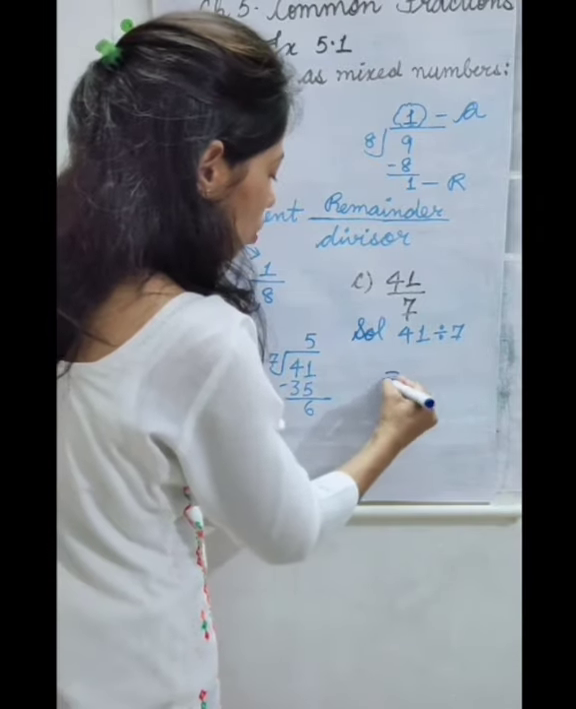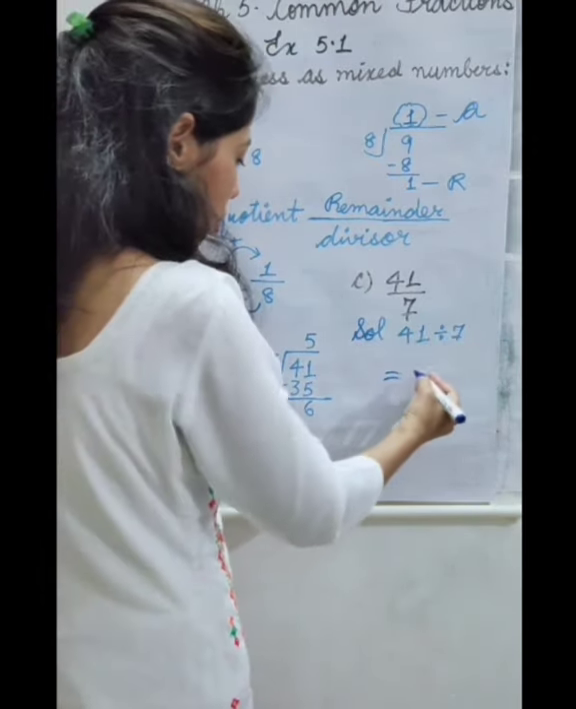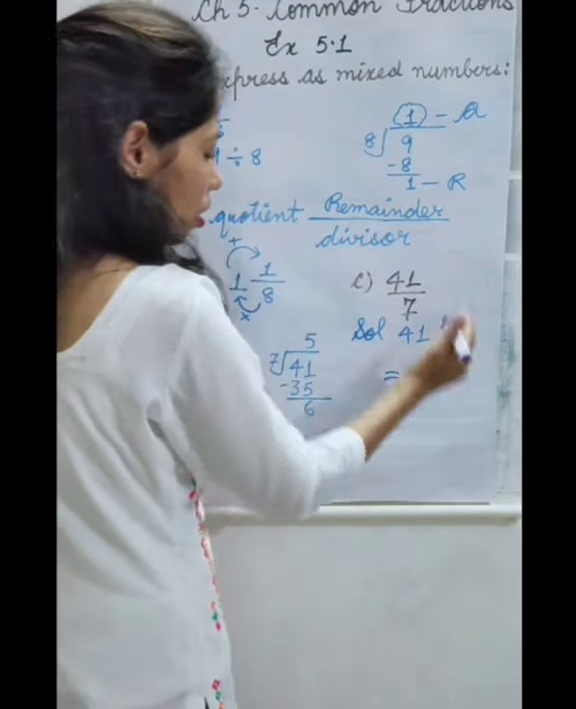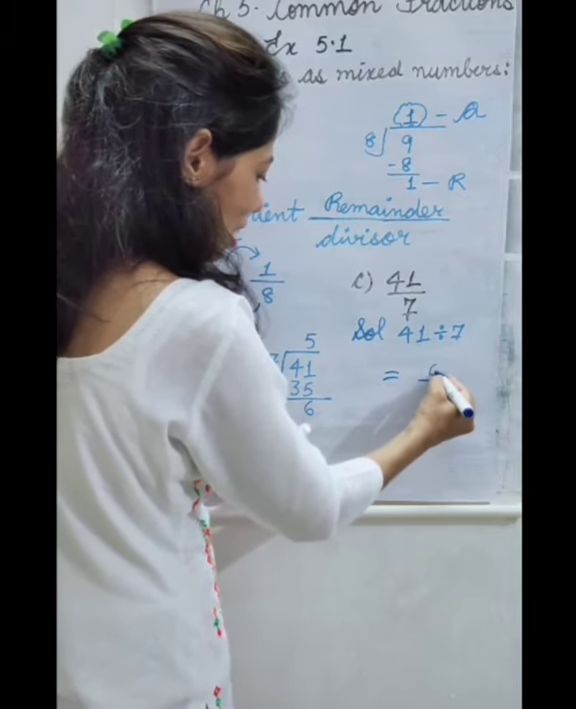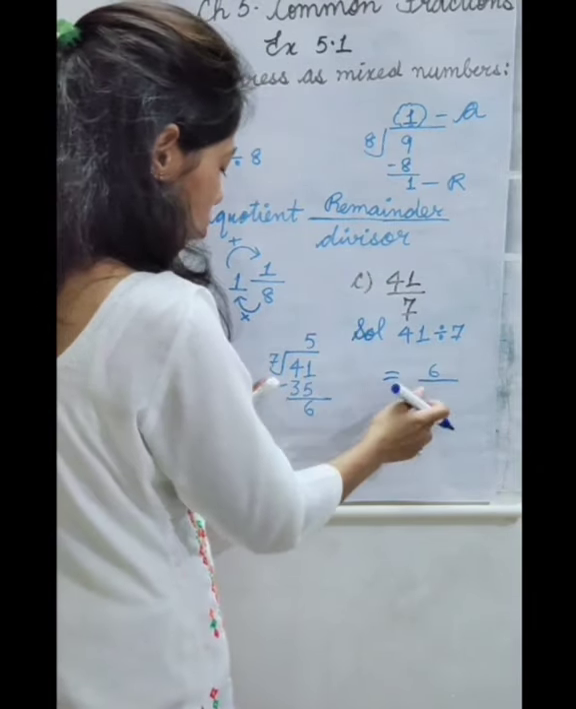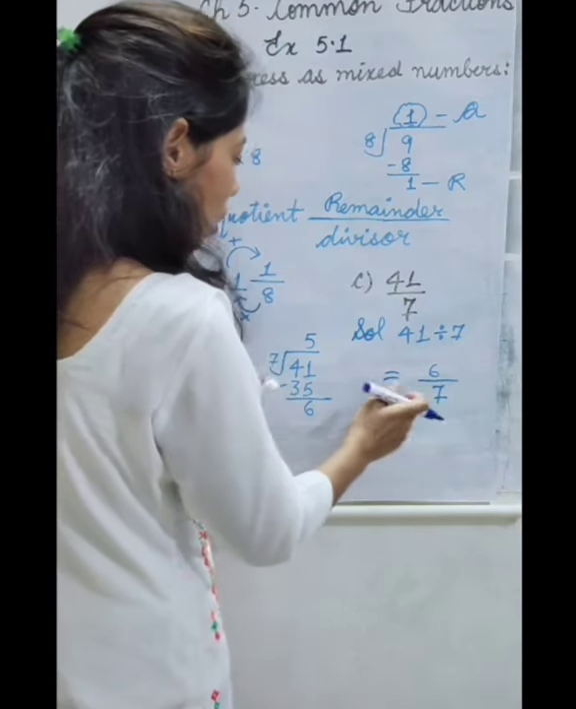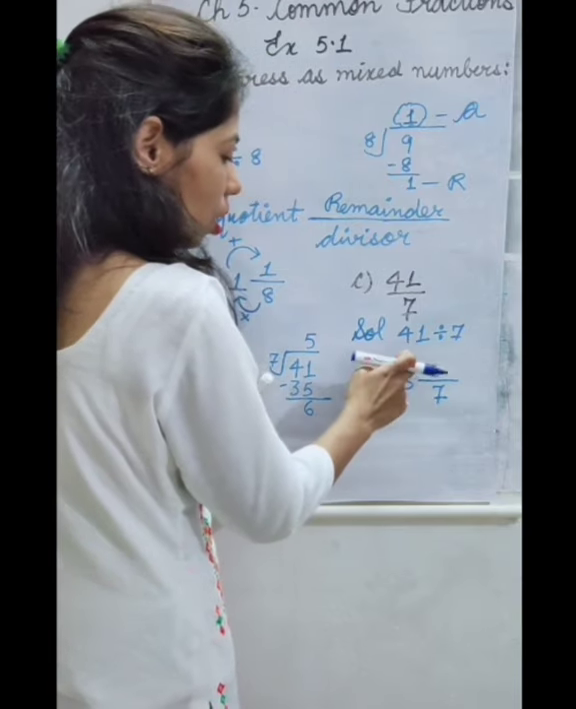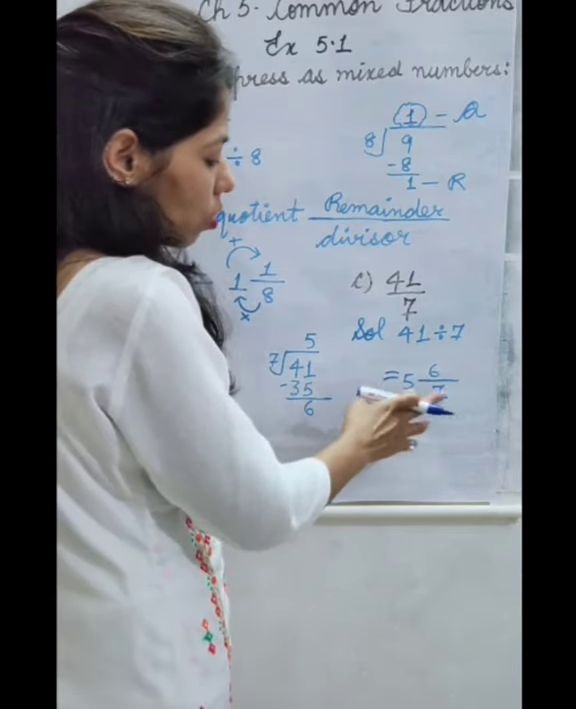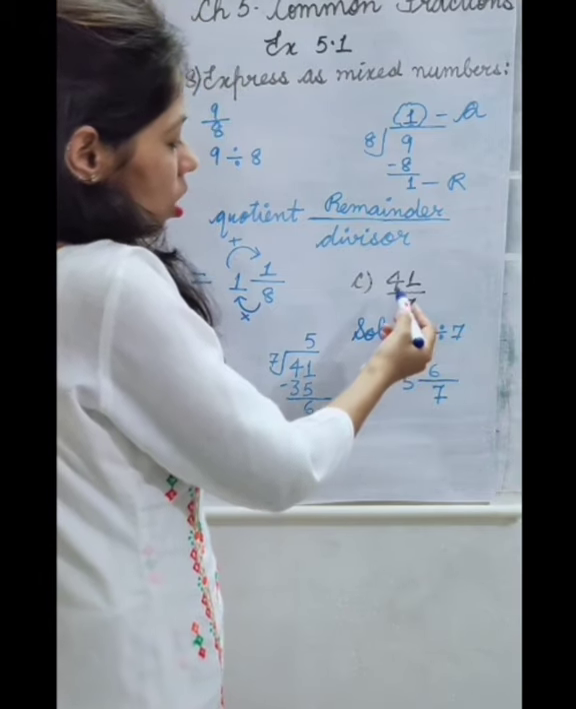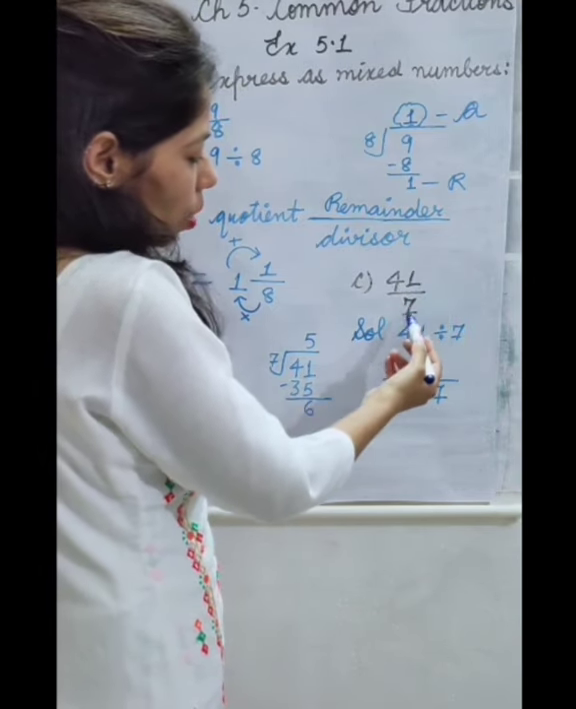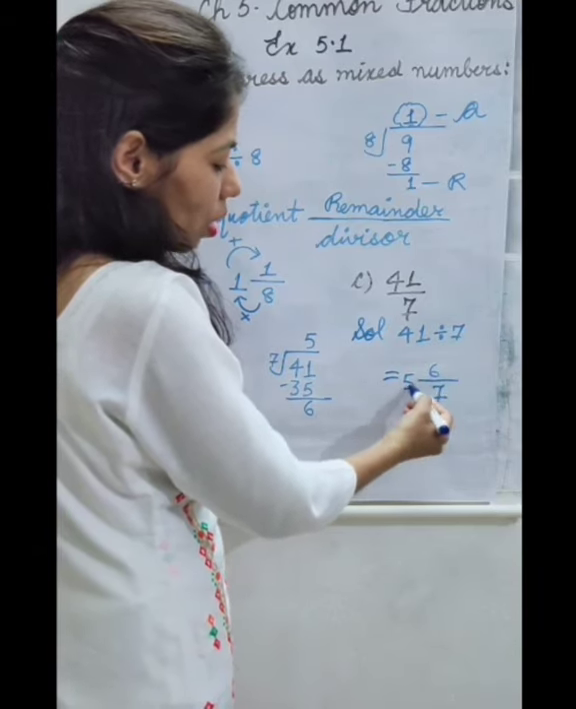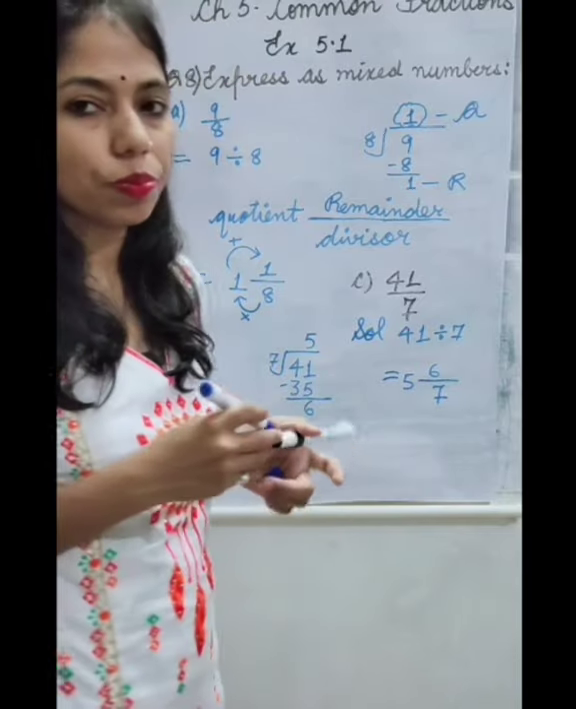So how to write this in the form of mixed number? We know that this remainder will come here. What is the remainder here? 6, and divisor will come downside. Divisor is 7, and quotient will come here, this 5, neither in place of numerator nor in place of denominator. So the mixed number of 41 by 7 is 5 whole 6 by 7, that is 5 and 6 by 7.